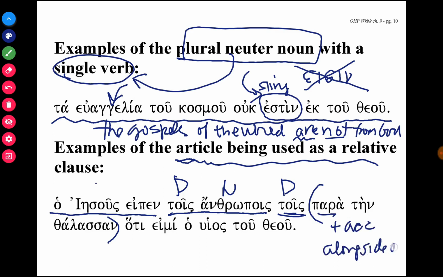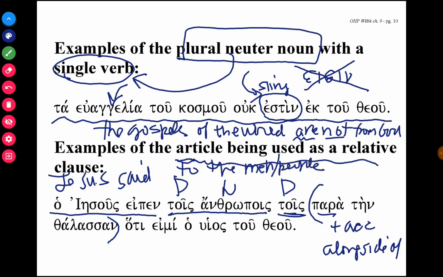So if I were to translate this, this is Jesus said to the men or people. And then we have this whole prepositional phrase, para thalasan, in the adjectival attributive position. So it's being used like an adjective. And this is a perfectly good grammatical form in Greek, but it seems really odd to translate in English.